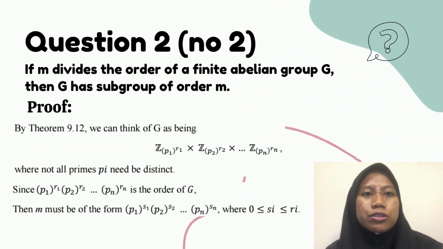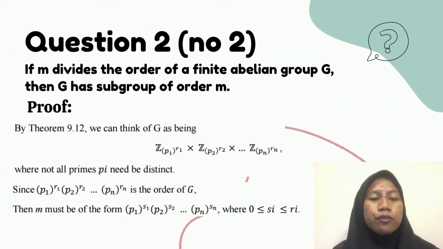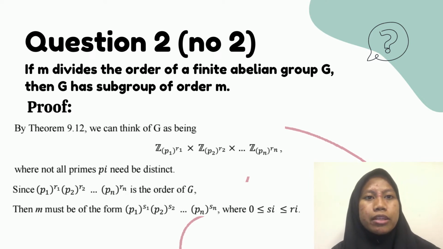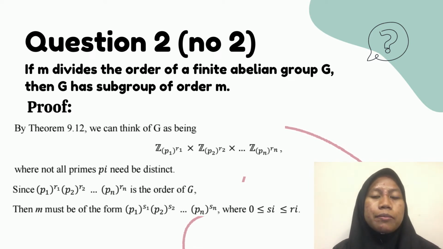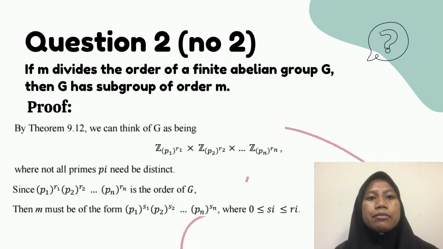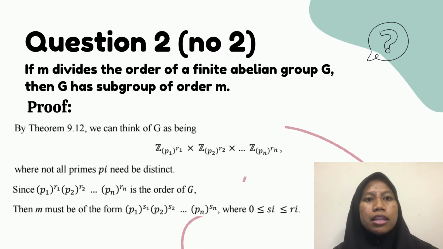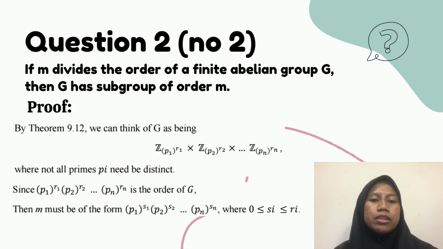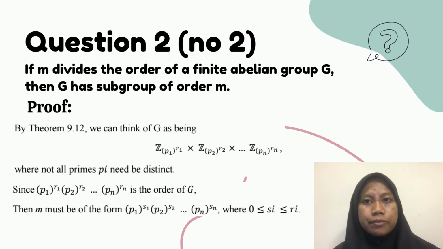Okay, thank you, Atira. So I would like to continue the presentation for the next question, question 2, number 2. The question is: if m divides the order of a finite abelian group G, then G has a subgroup of order m. In order to prove this statement, we use theorem 9.12 and 6.15. First, by theorem 9.12, we can think of G as being Z_{p1^r1} times Z_{p2^r2} times until Z_{pn^rn}, where not all primes p_i need be distinct.